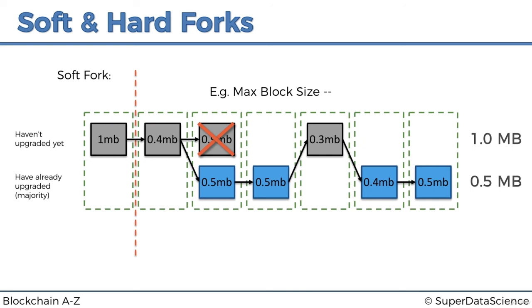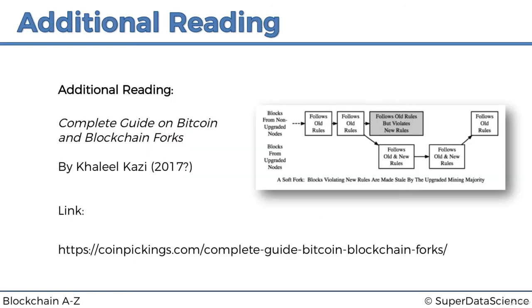I know this, especially this soft fork business, might be a bit complicated. In that case, there's great additional reading which I've got for you. It's called Complete Guide on Bitcoin and Blockchain Forks by Khalil Kazi, and it explains this whole situation with a great analogy of a restaurant that's cooking vegetarian food, and then they decide to introduce meat, and that represents a hard fork, or they decide to switch to only vegan recipes, and that represents a soft fork.